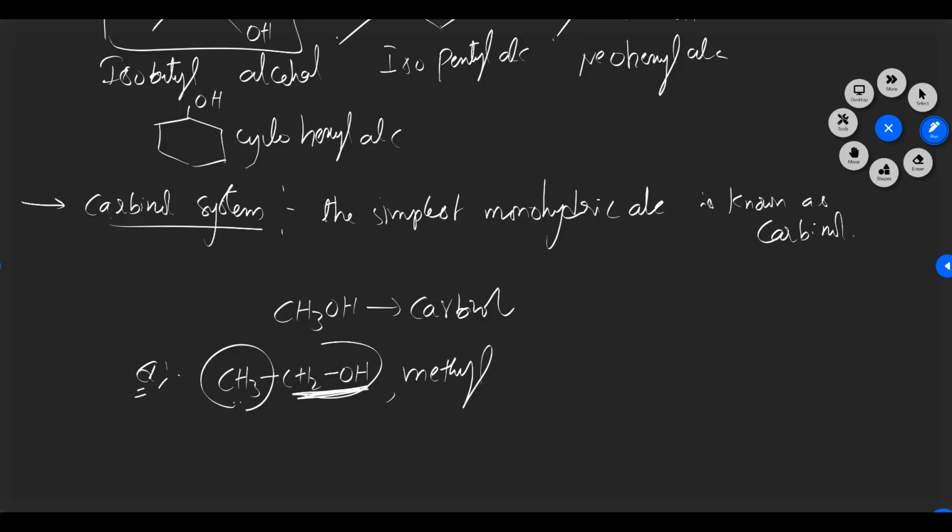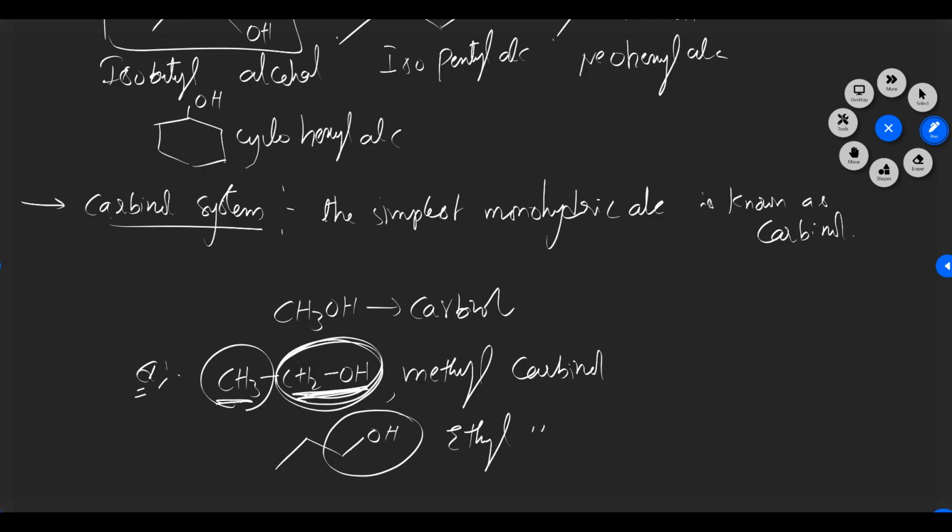This whole thing is carbinol we are writing. So methyl carbinol. If I take this one, how can I give the name? This one is carbinol. This is called ethyl. Ethyl carbinol.